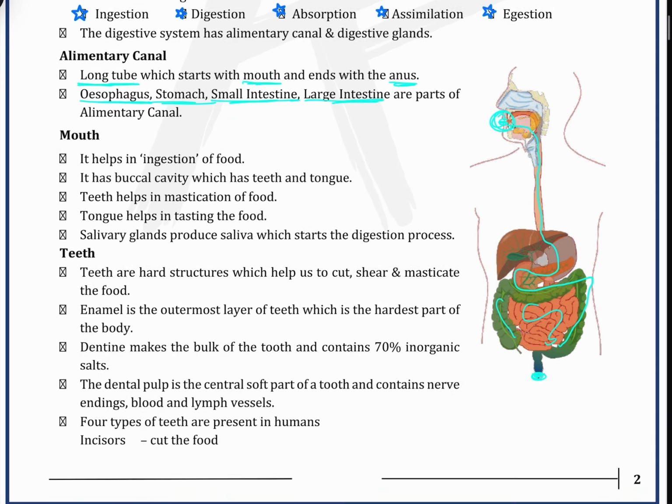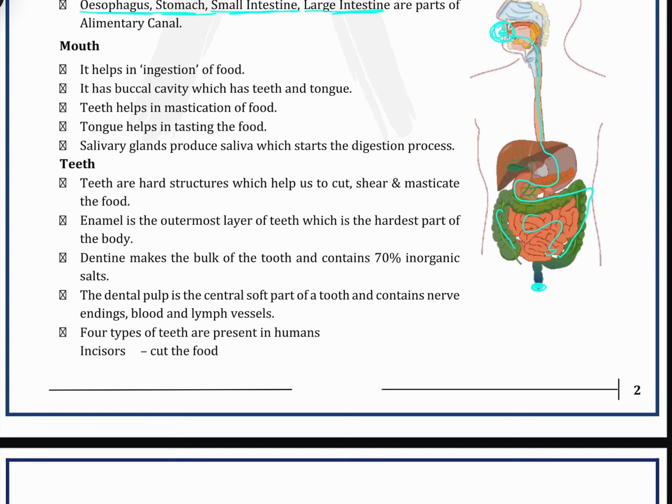Then if we move on, we can see the mouth. It helps in ingestion of food. Ingestion, we have already discussed, is the process through which we take in food. So the mouth helps in ingestion of food.